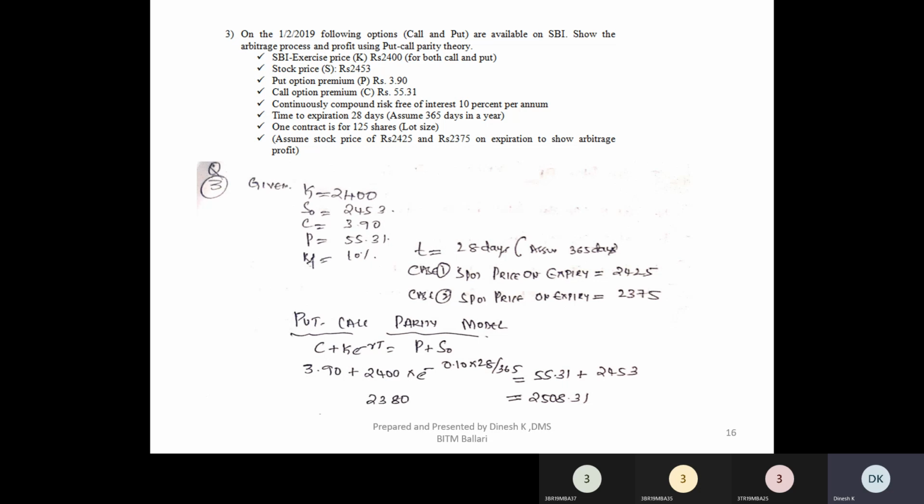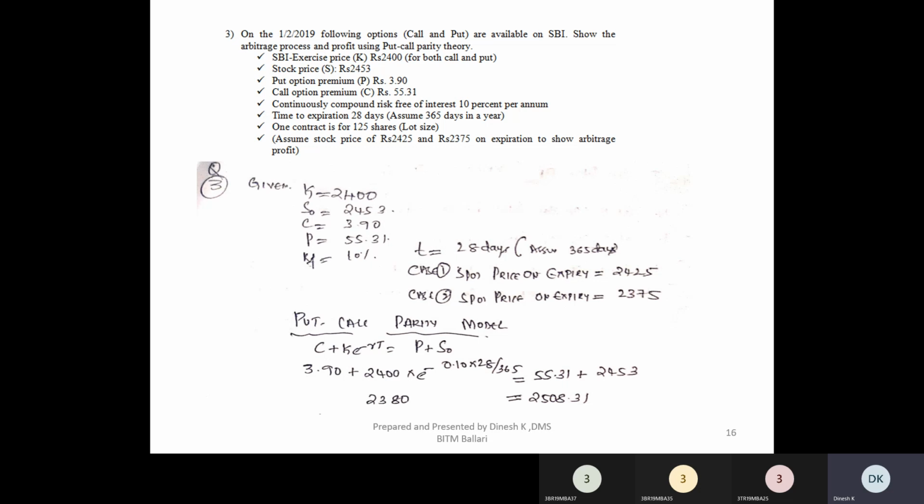Fine. So, simple thing, I just said to change the question there. The given details are to be written down. Then case 1, we have to take the spot price on the 28th day as 2425. Case 2 is to be taken as the spot price on the date of expiry as 2375.